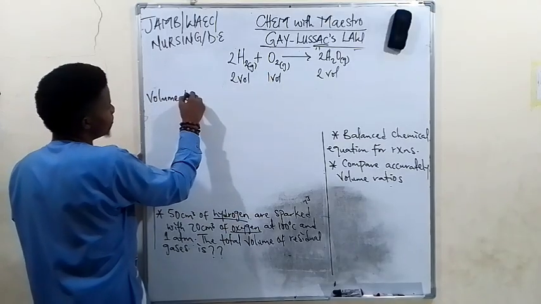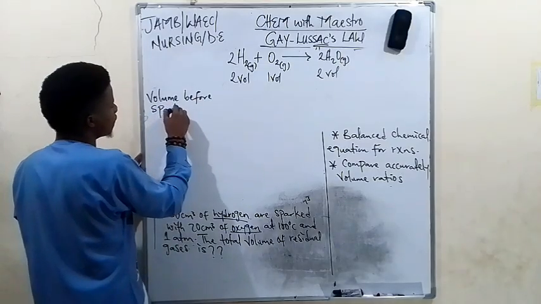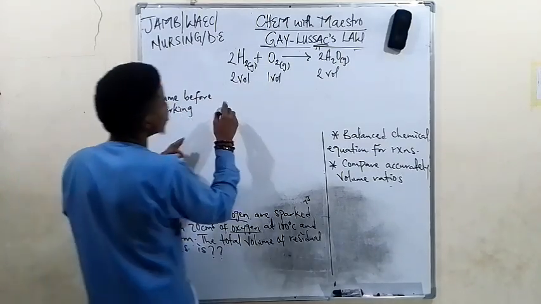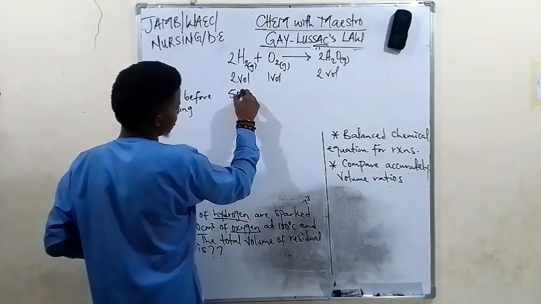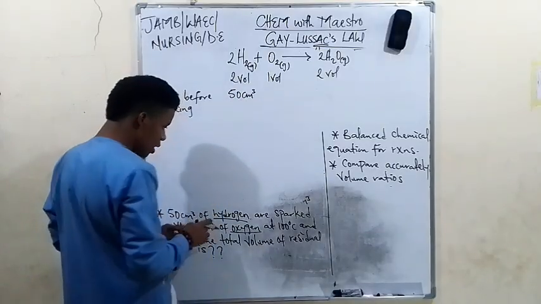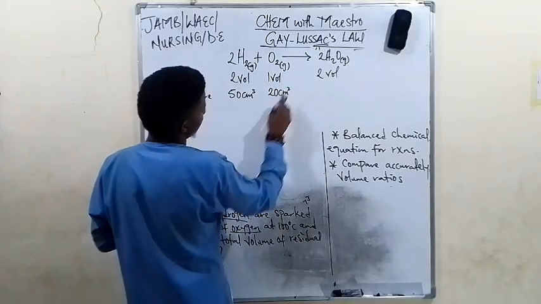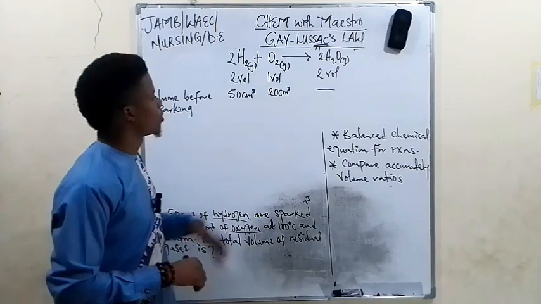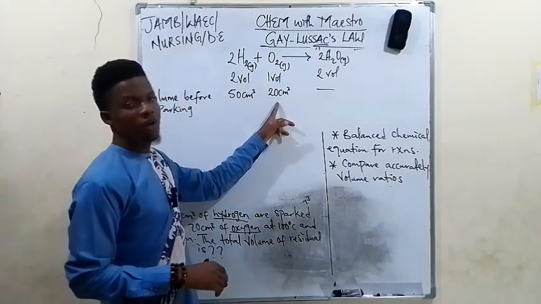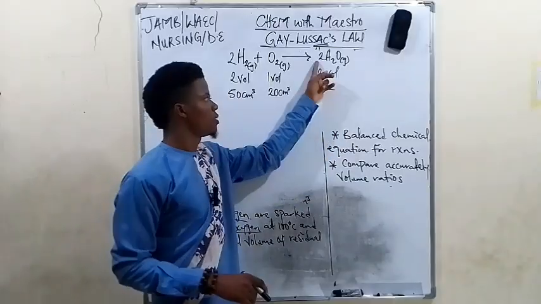Now we are provided with 50 centimeter cube, and then 20 centimeter cube, and of course nothing else, because we are only provided with these two. It was these two that were sparked together to produce the product.